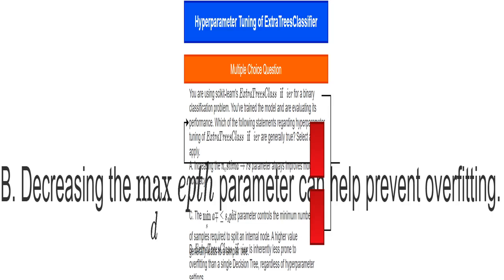max_depth. It controls how deep each individual decision tree in the ExtraTreesClassifier can grow. A smaller max_depth creates shallower, simpler trees. This can really help to prevent overfitting. Overfitting happens when the model gets too good at predicting the training data and struggles with new, unseen data. Think of it like memorizing the answers to a test instead of actually learning the concepts. We want a model that generalizes well.